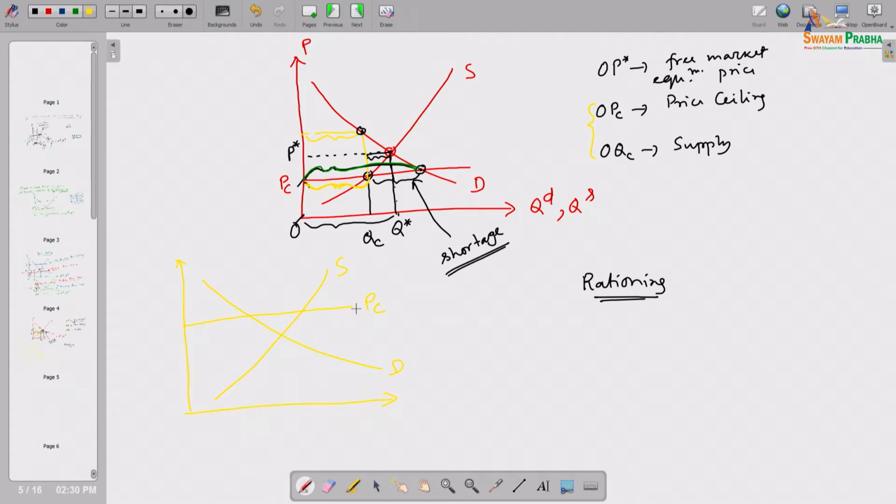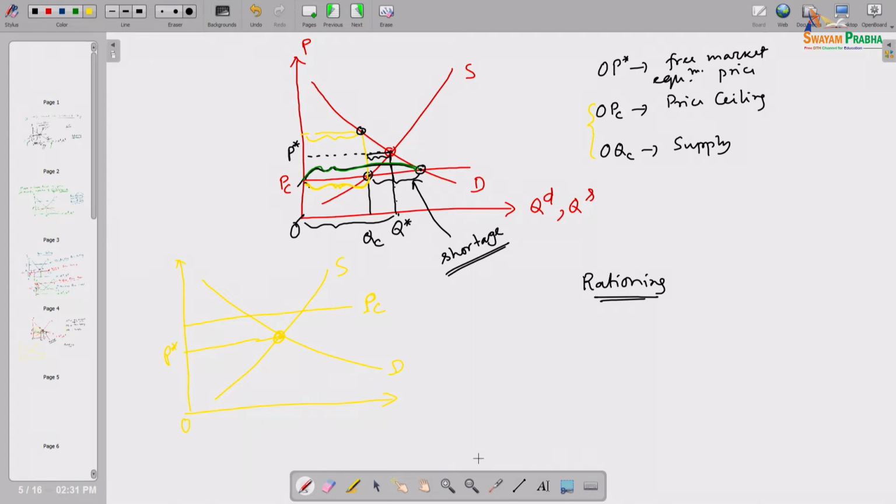Since this is the price ceiling, which is above the equilibrium price level, the equilibrium price in that market was OP star only, and at that price the quantity demanded and quantity supplied were exactly matching. So although there is a price ceiling by the government in that market, it was non binding and it did not have any implication over the equilibrium price.